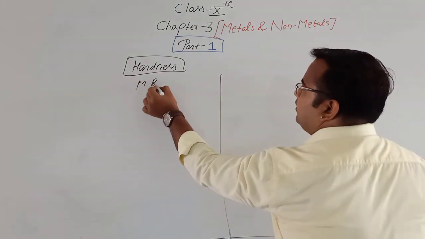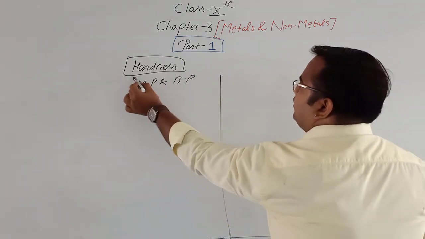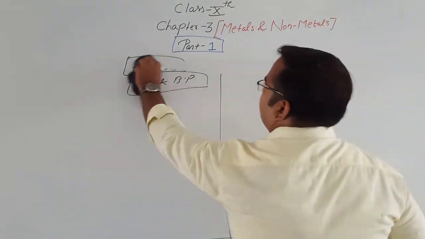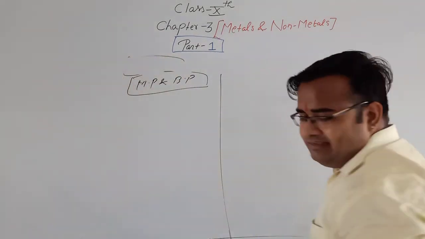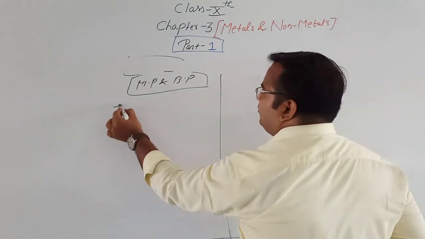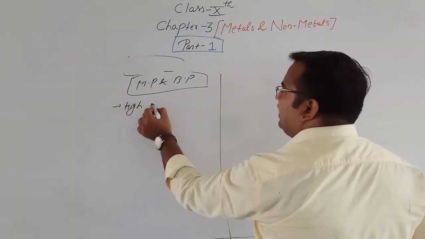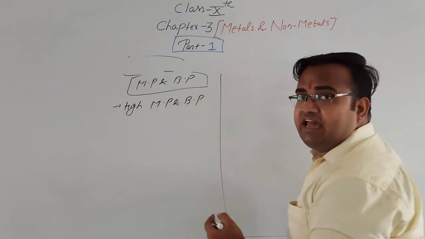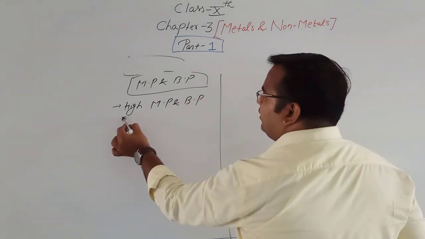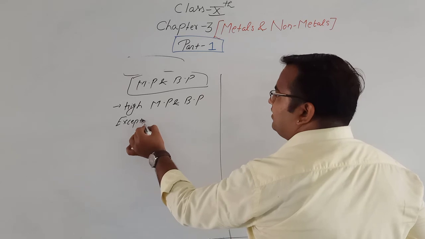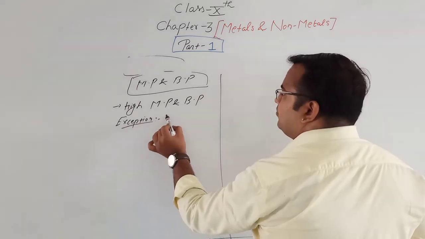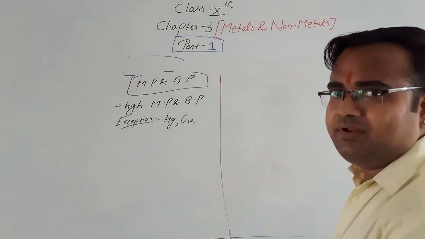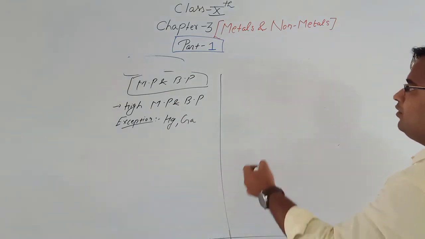Metals generally have high melting and boiling points. Exceptions are mercury and gallium. They are liquid at room temperature, so they have low melting and boiling points.